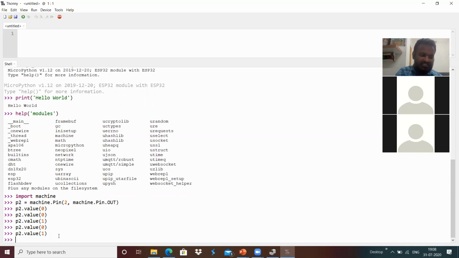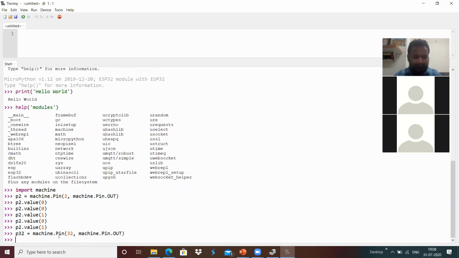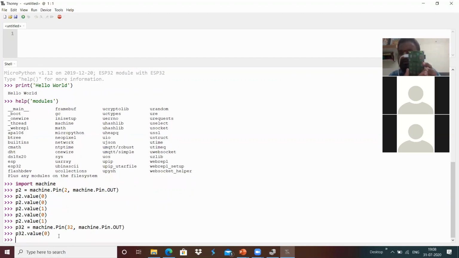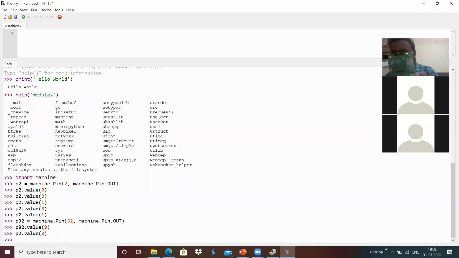This is a simple GPIO. I'm going to use a similar way with pin number 32: p32 equals machine.Pin of 32, machine.Pin.OUT, and I'm going to write p32.value of 0. Now the other LED is glowing, and I'm going to use p2 the same way. Now you can see the 2 LEDs are glowing.